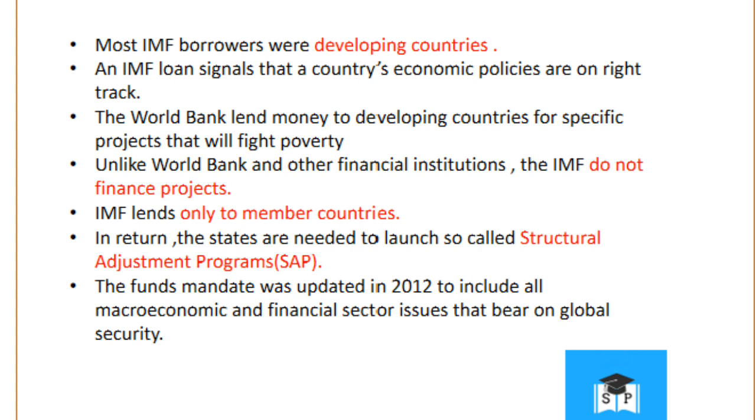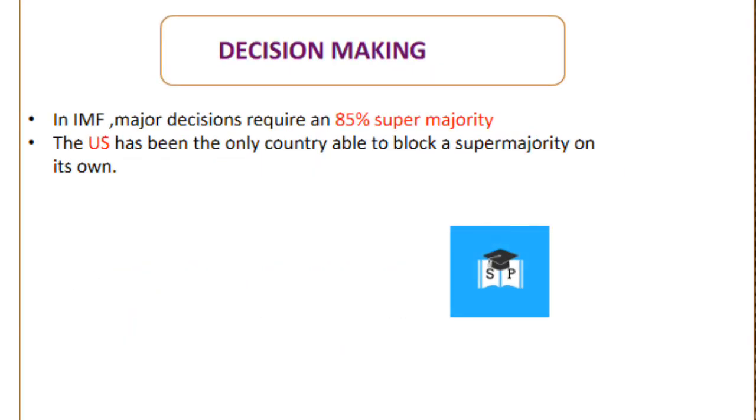The World Bank lends money to developing countries for specific projects that will fight poverty. Unlike the World Bank and other financial institutions, the IMF does not finance projects. It is an important thing to remember. The IMF lends only to the member countries. In return, the states are required to launch the so-called Structural Adjustment Programs or SAPs. The fund's mandate was updated in 2012 to include all the macroeconomic and financial sector issues that bear on global security.